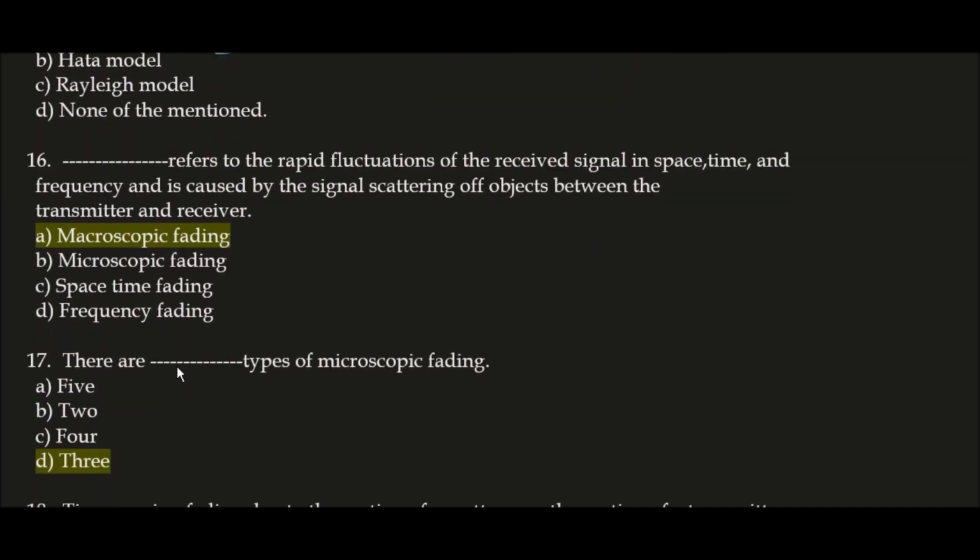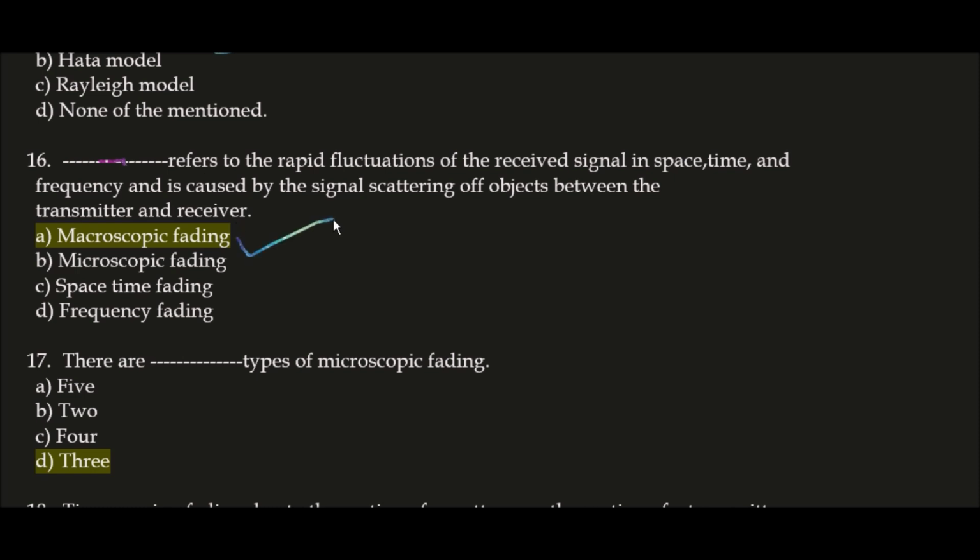Next question. Blank space refers to the rapid fluctuations of the received signal in space, time and frequency and is caused by the signal scattering of objects between the transmitter and receiver. Listen to me very carefully. This is a very important and frequently asked question, and the correct answer here is option A, macroscopic fading.